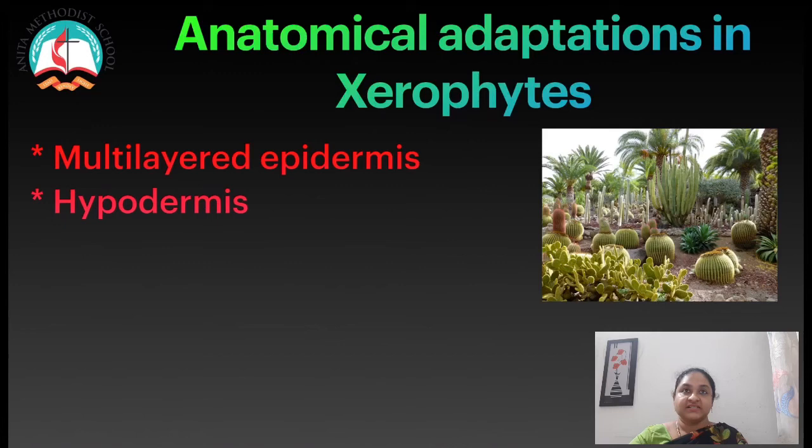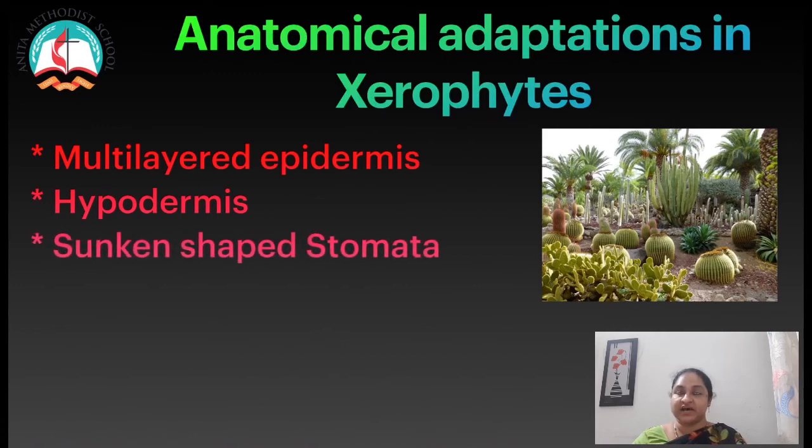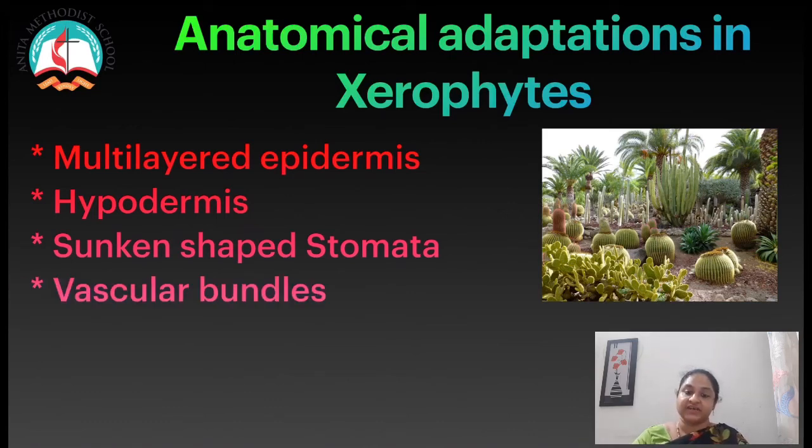Sunken stomata are present only in the lower epidermis, with hairs in the sunken pits.